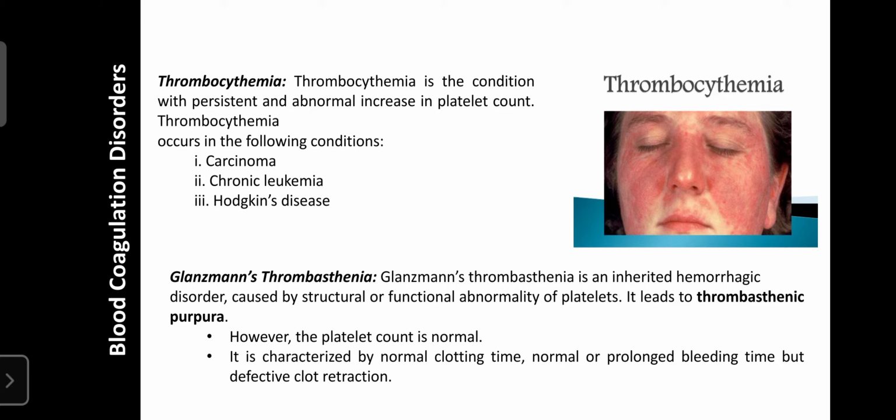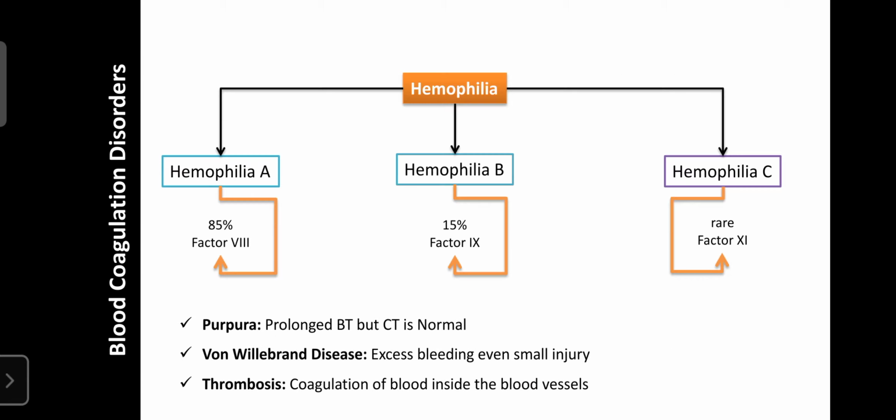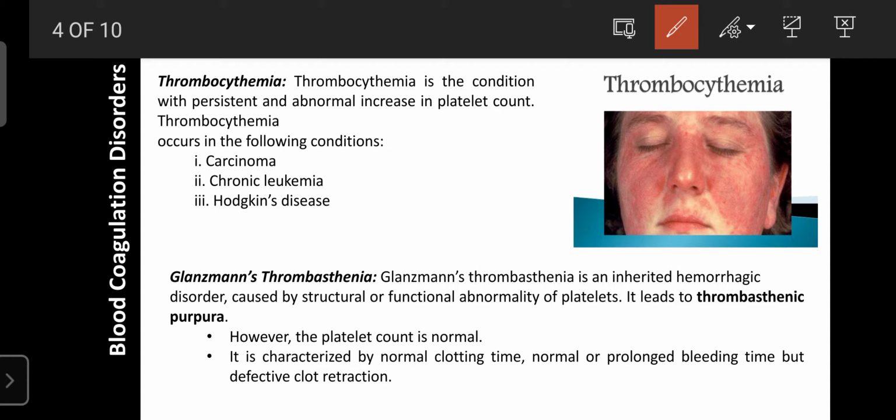So the next one is thrombocythemia. It is also a condition in which there is an abnormal increase in the platelet count. It is also one type of blood coagulation disorder, where the platelet count increases to more than 7 lakhs. That condition is known as thrombocythemia. If it is more than 4.5 lakhs, that condition is known as thrombocytosis. If the platelet count is more than 7 lakh per deciliter, that condition is known as thrombocythemia.